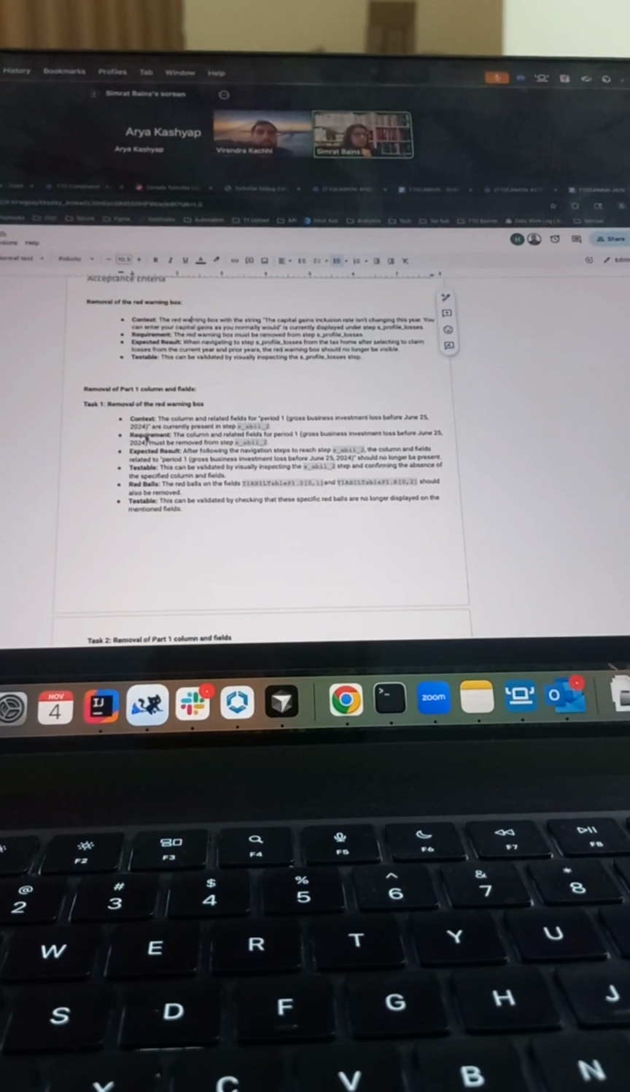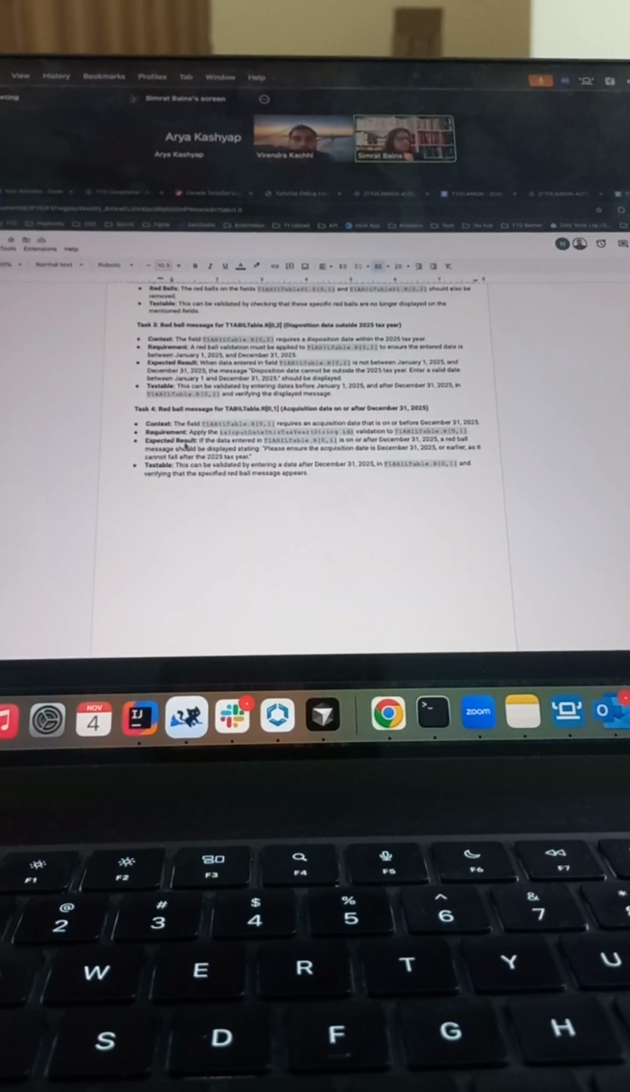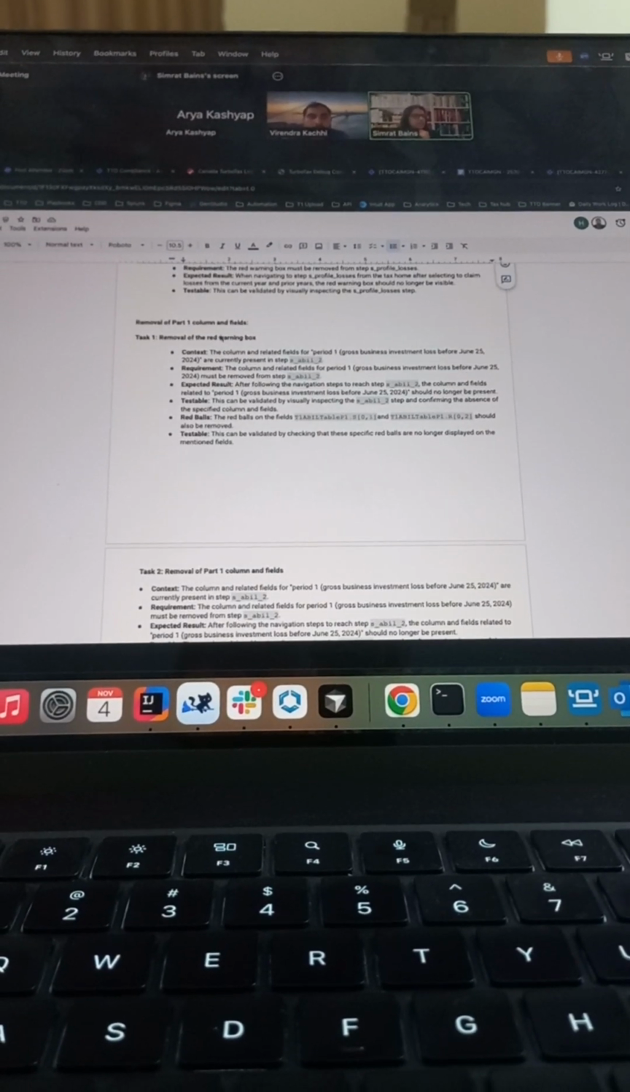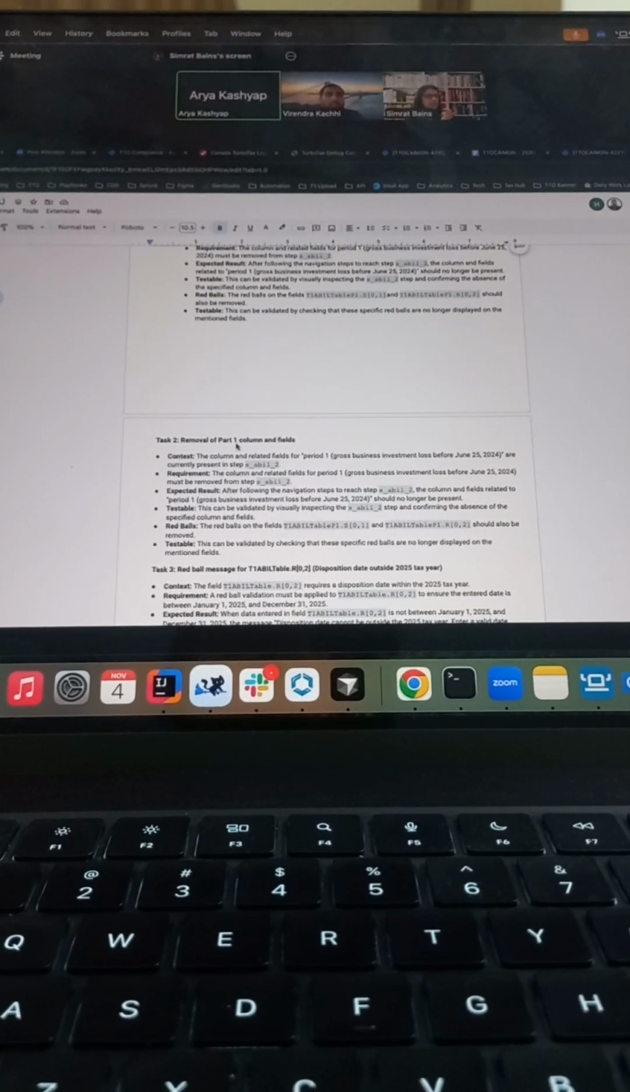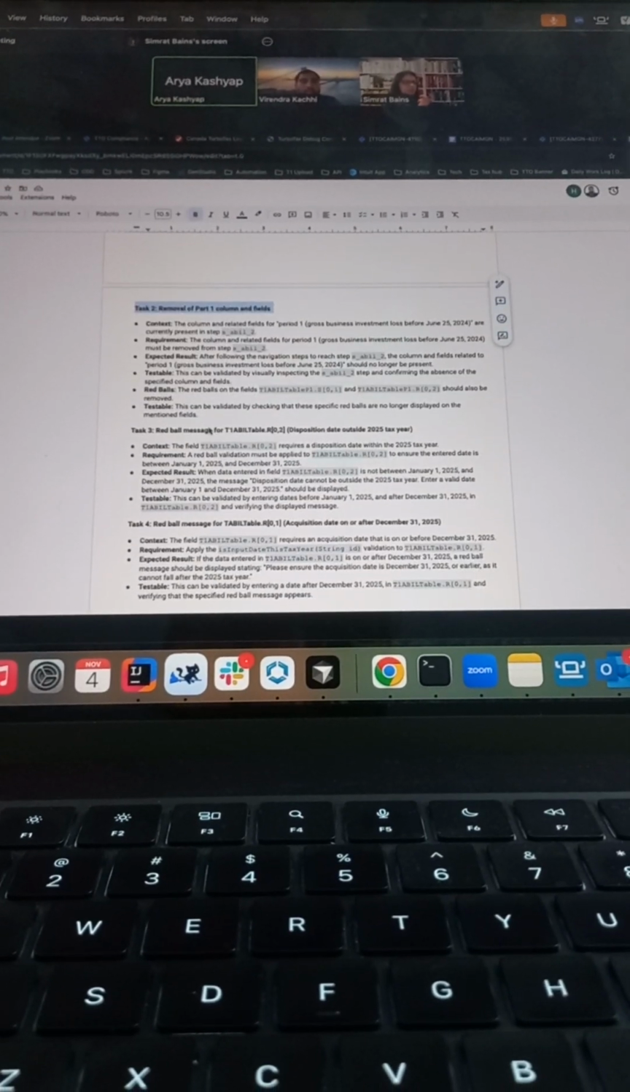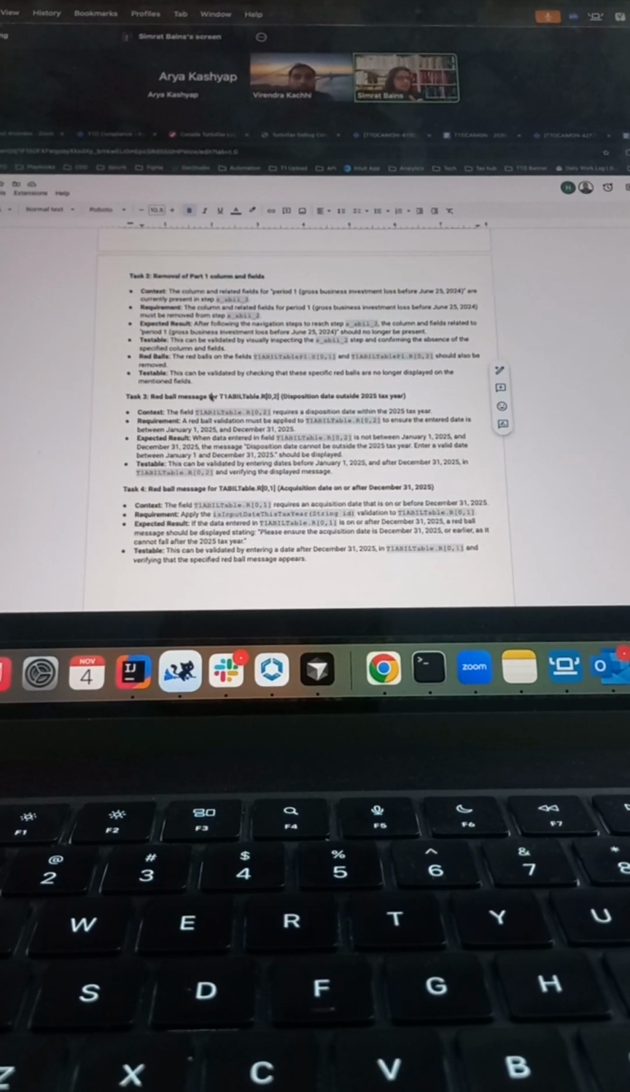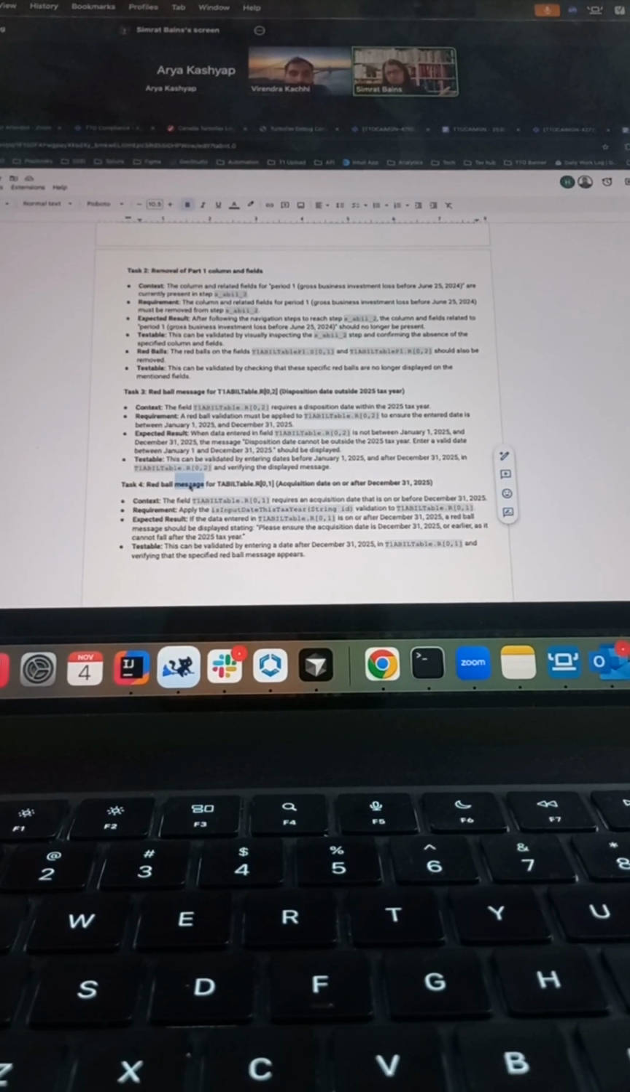So there are basically 4 tasks that we have to do here. There's a red warning box which we have to remove. We have some part 1 column and fields, we'll see them in detail. And 2 red ball messages that we have to add.